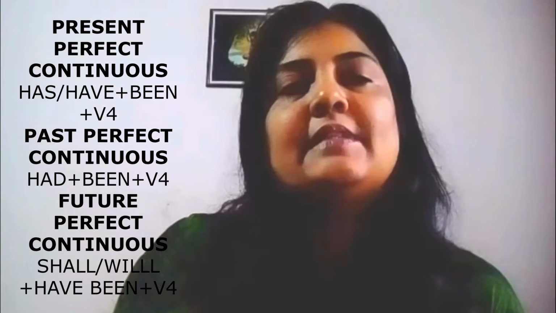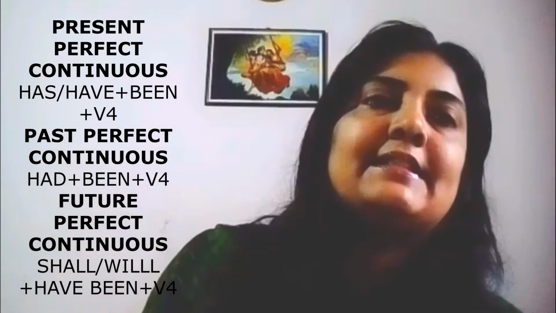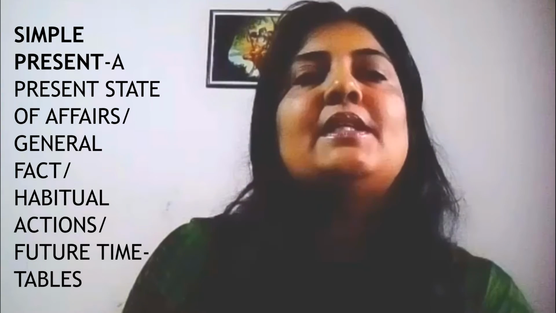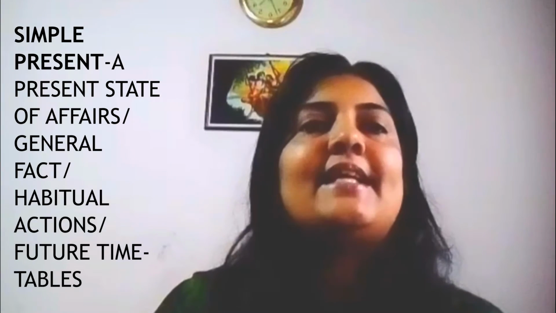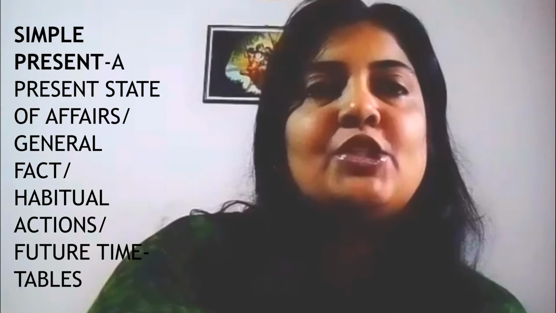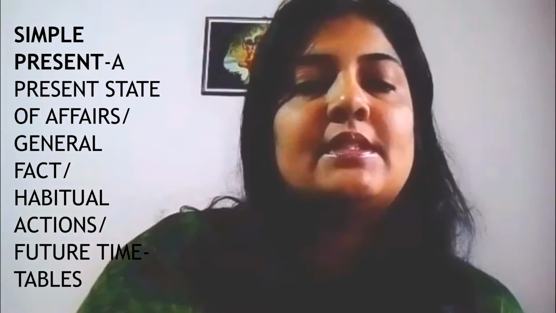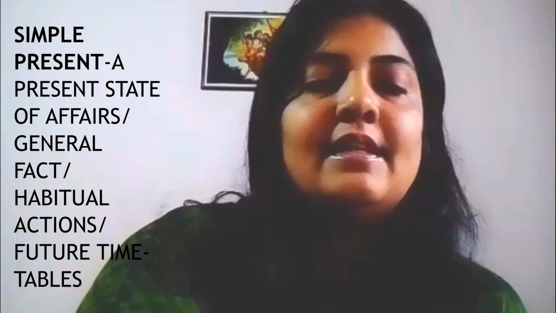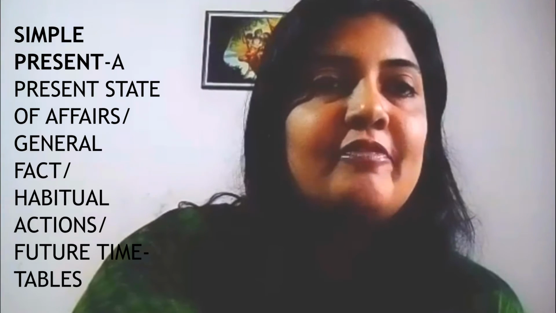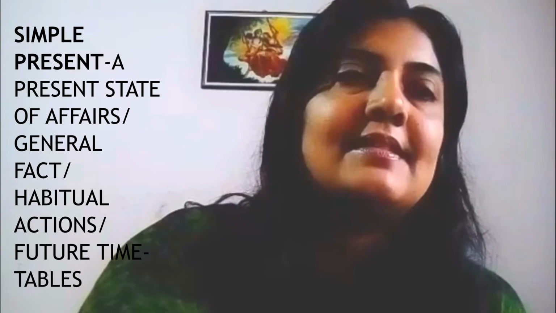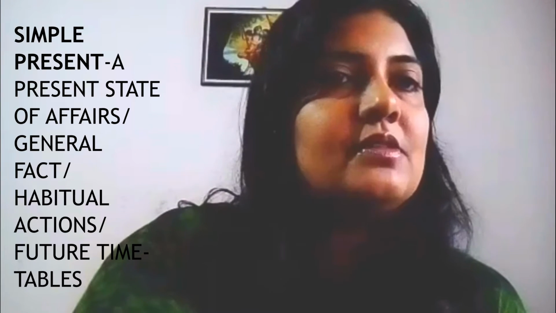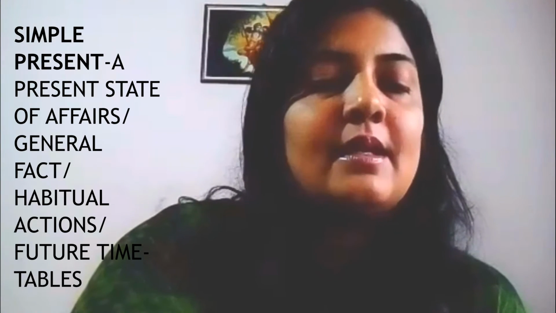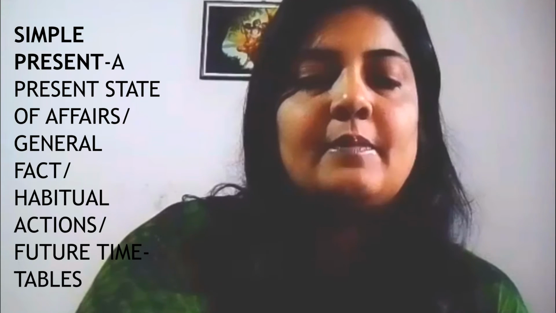Now we will see a recap of all the tenses, starting with simple present tense. Simple present tense talks about a present state of affairs, general facts, habitual actions or future timetables. For example, a present state of affairs: Joe lives in Jammu. A general fact: the sun rises in the east. Habitual actions: I listen to the radio in the evenings. Future timetables: my flight leaves at 9 o'clock.